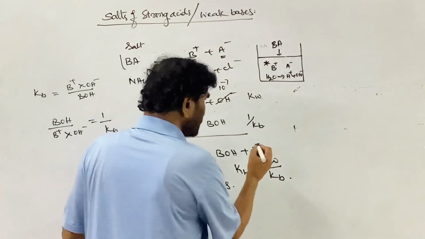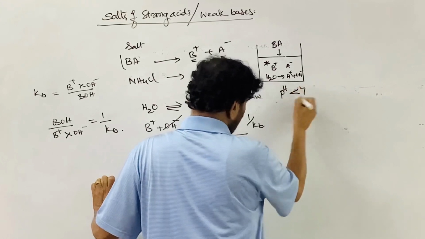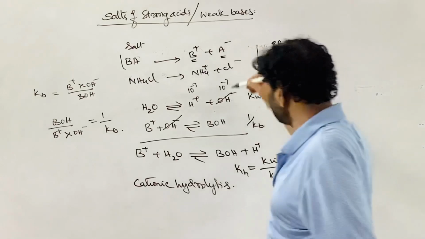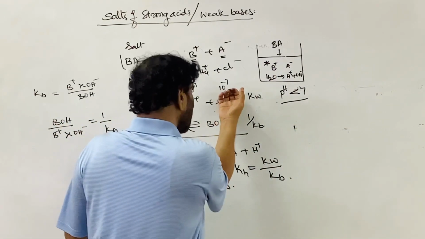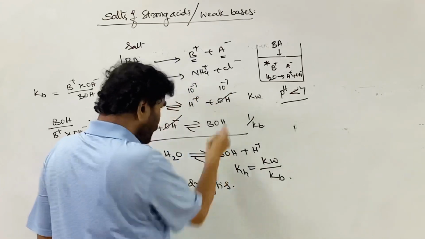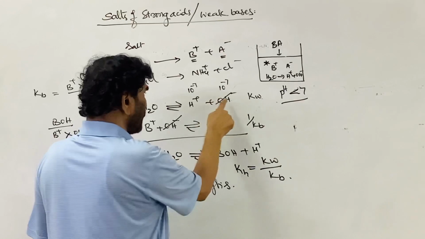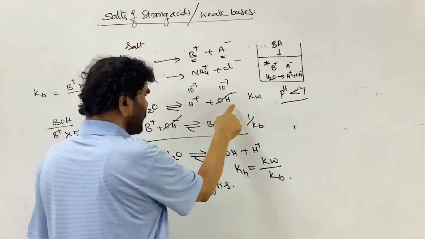Therefore, what happens? The pH of the solution is always less than 7 because it is acidic. New ions are produced. I told you this is 10 to the power of minus 7. From this equilibrium, one of the products is removed by the B plus ion. B plus ion is taking the OH minus ions. Therefore, according to Le Chatelier's principle, this equilibrium is affected.